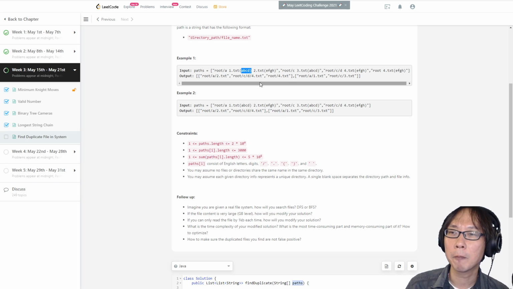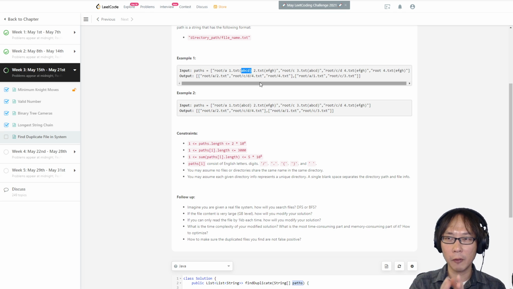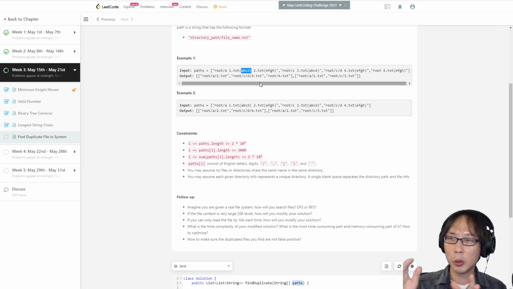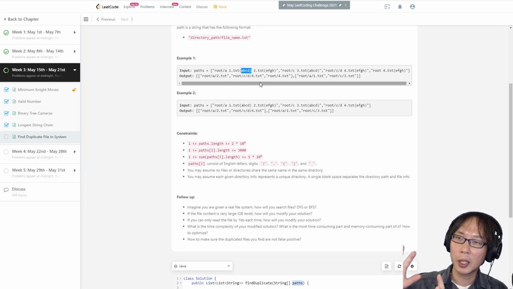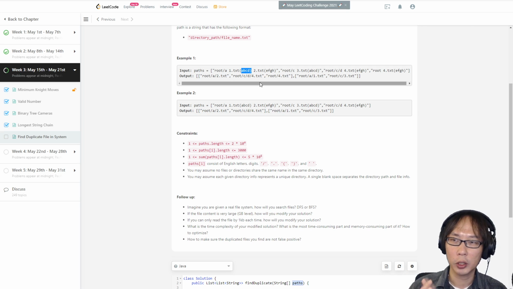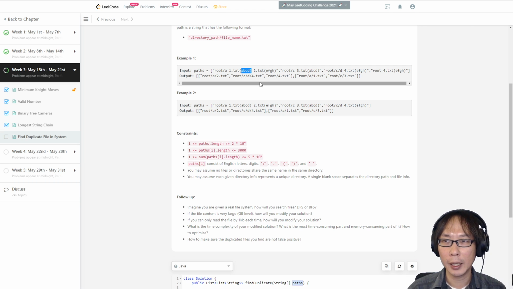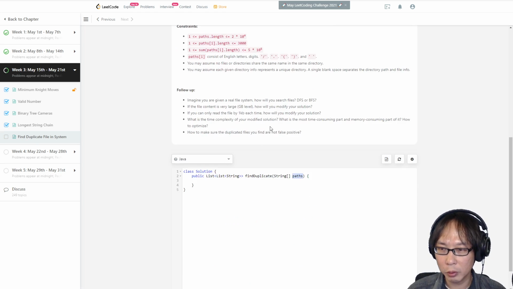And then I will have a map of the content to a list of the folder and file. And then later, I just traverse through the entire map, get their values, put them in the list, and return them. Okay, this is what I'm planning to do. So let's try to do this.